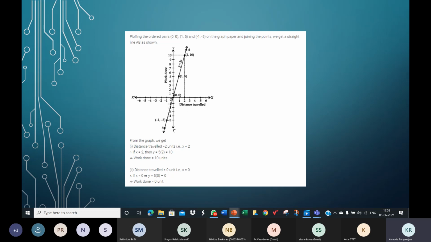Hitesh has shared. Very good, Hitesh. Scale, yes. Yes, I can see everything. Yes, very good. Your scale is perfect. Y-axis 1 centimeter 5 units. Good, Hitesh.